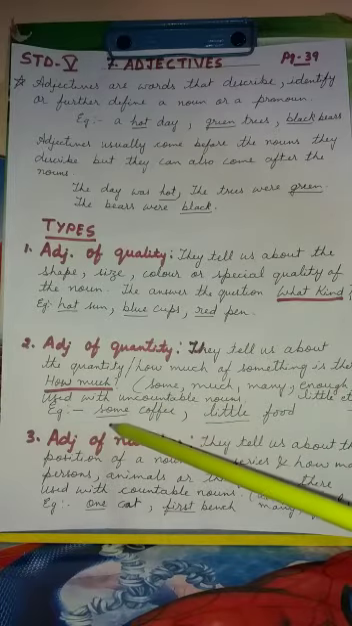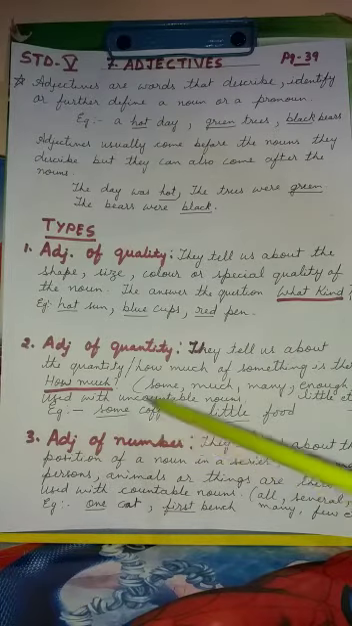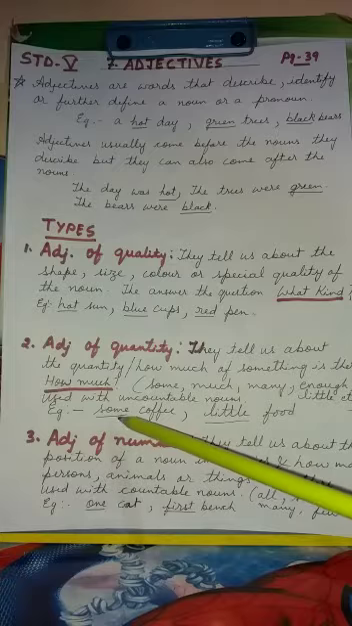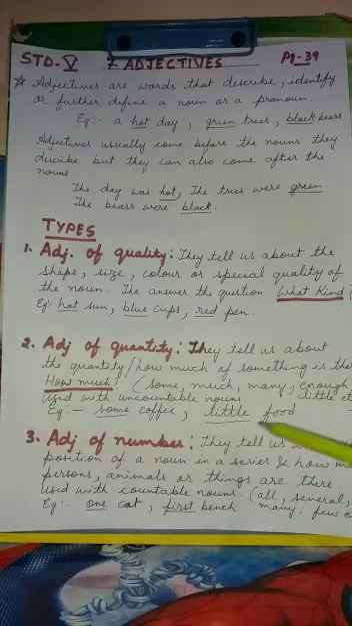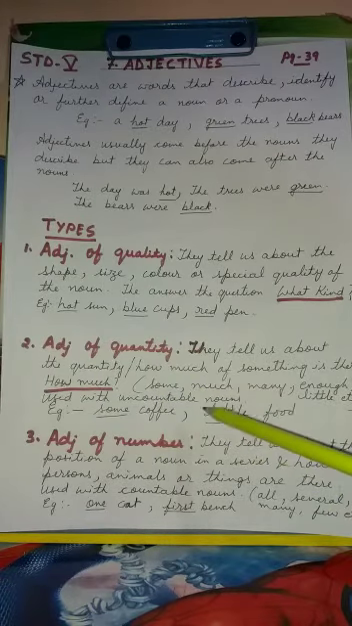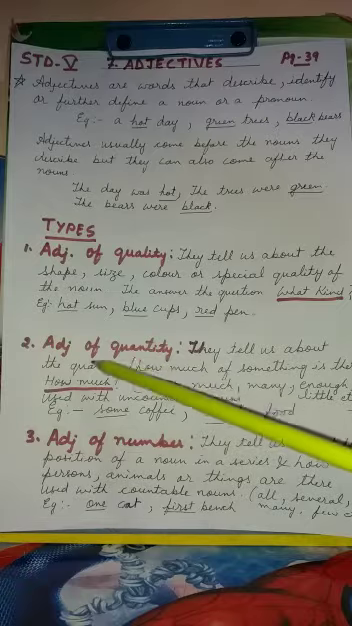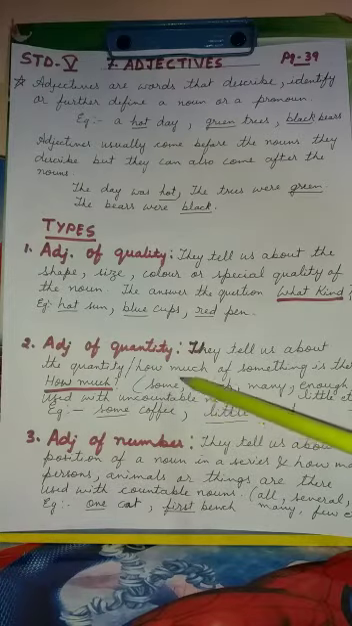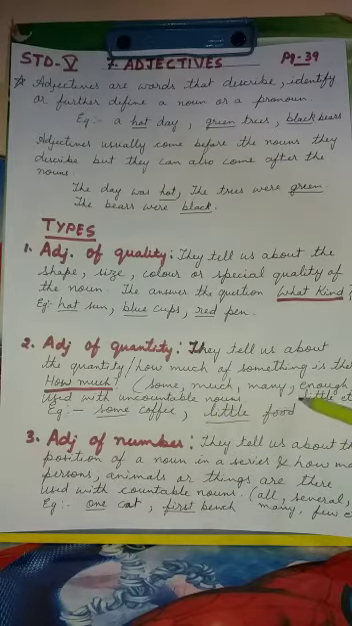How much? Suppose some coffee. So how much coffee? Some coffee. So some is an adjective of quantity. Like how much food? So little food. So little is an adjective of quantity. Now these are also words which can be used as adjectives of quantity, like some, much, many, enough, little, etc. Many more are there.